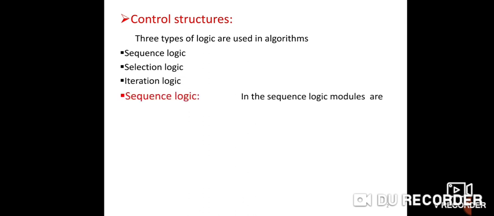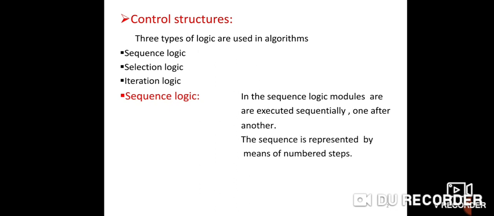In sequential logic, in sequential flow, we execute every module one after the other. For example, in the sequence logic, modules are executed sequentially one after the other. The sequence is represented by means of numbered steps.